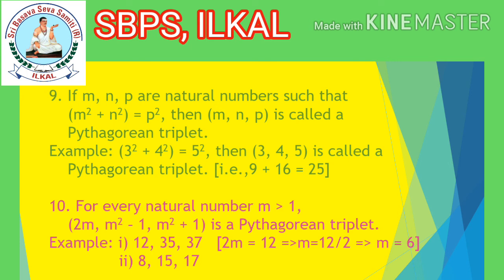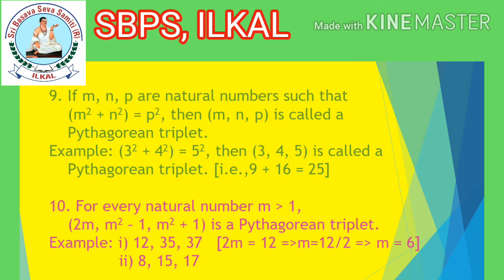Okay, if you consider an even number itself, then we will get the value of m easily. Then you can substitute that m value in the formula and you can find the three numbers. Let us find whether we will get 12, 35 and 37 exactly or not. 2m is equal to 12. Transpose 2 to the right hand side. You will get m is equal to 12 divided by 2. Strike out, 2 ones are 2, 2 sixes are 12. You will get m is equal to 6.